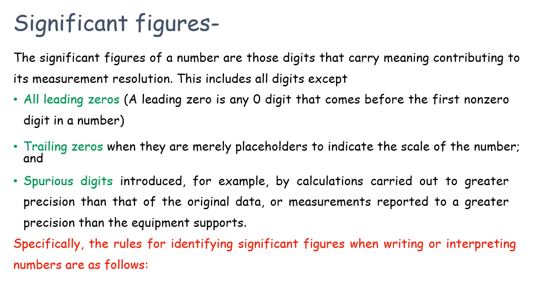Next, significant figures. The significant figures of a number are those digits that carry meaningful contributions to its measurement resolution. This includes all digits except leading zeros, trailing zeros, and spurious digits. A leading zero is any zero digit that comes before the first non-zero digit in a number. Trailing zeros are merely placeholders to indicate the scale of the number, and a spurious digit is introduced, for example, by calculations carried out to greater precision than that of the original data, or a measurement reported to a greater precision than the equipment supports. Specifically, the rules for identifying significant figures when writing or interpreting numbers are as follows.